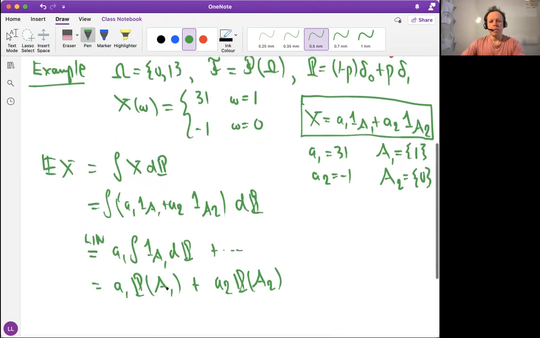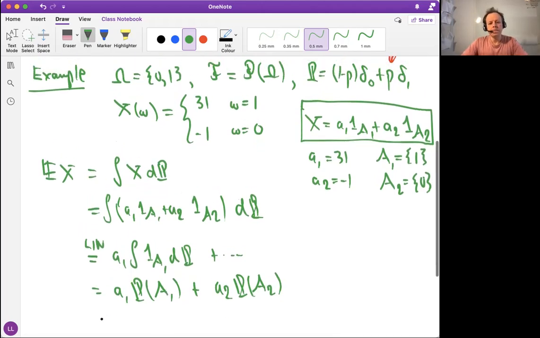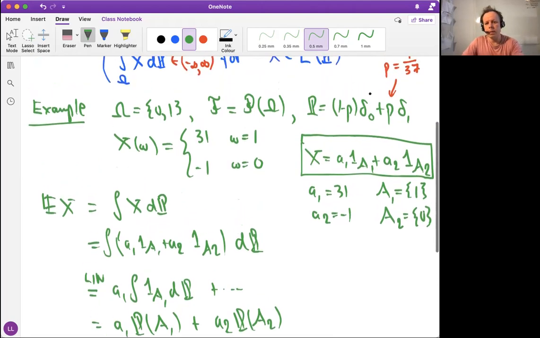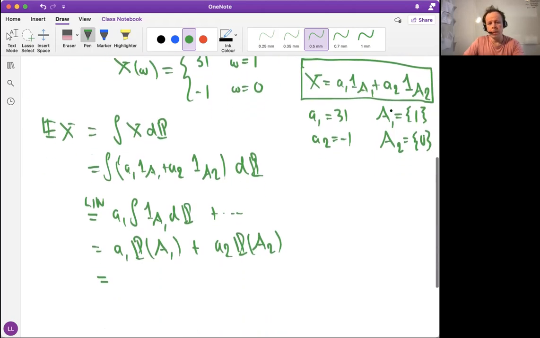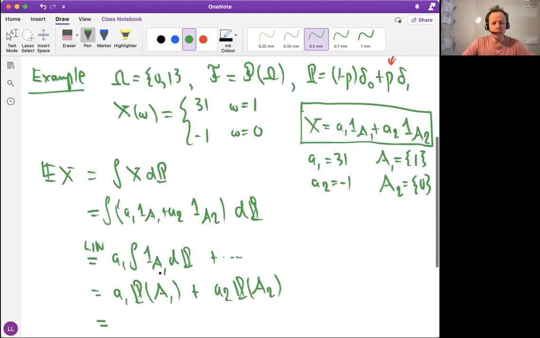What's the probability of A1? A1 is the event containing only the point 1. If we plug into the measure definition, we know that the probability of set A1 is equal to p.